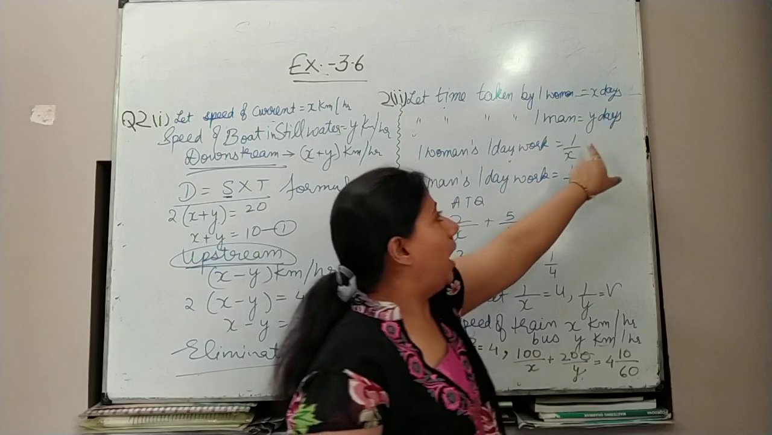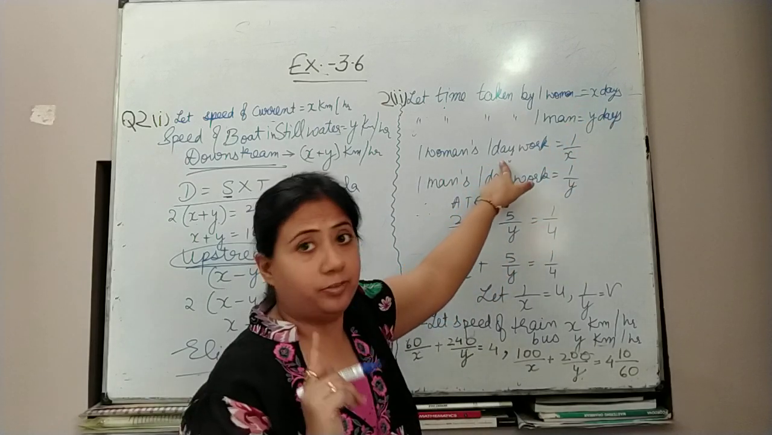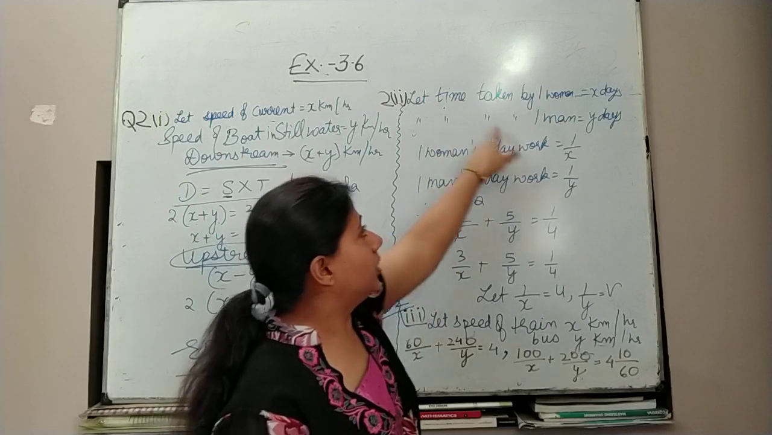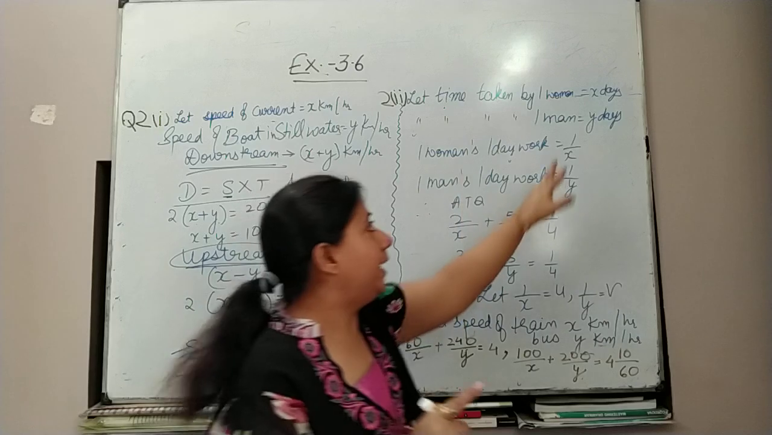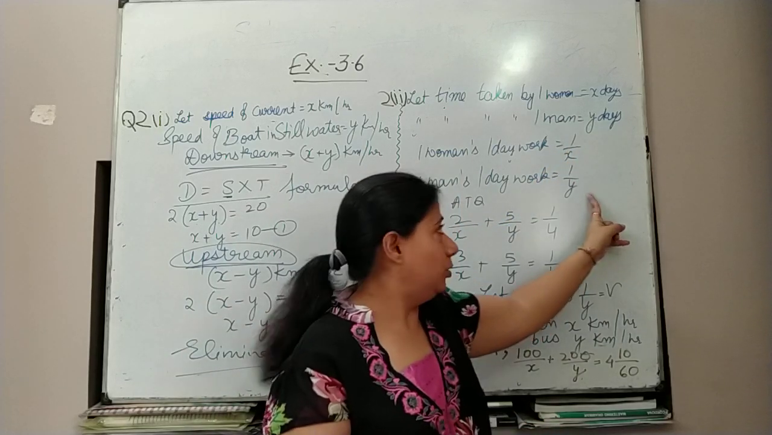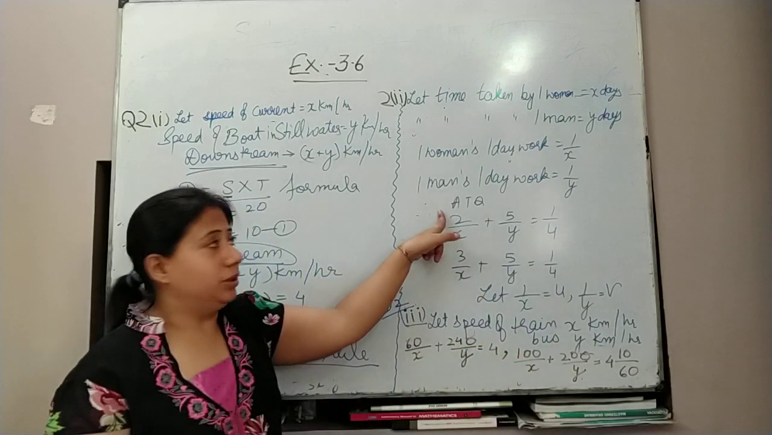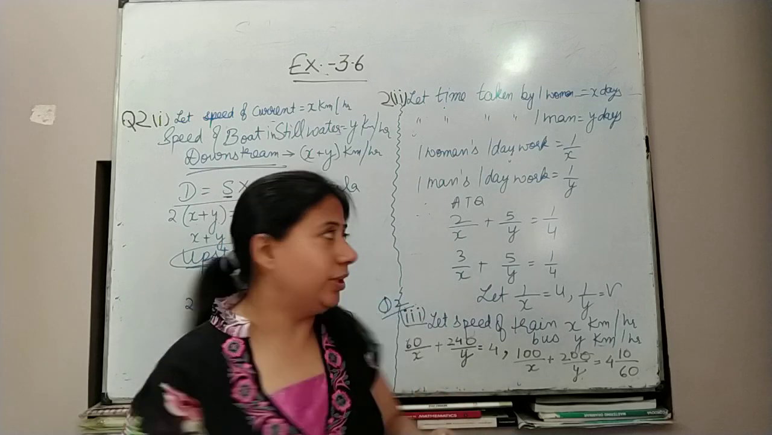So this part, when I am reciprocating the days, it becomes the 1 day work. Again, for the man also, he is taking y days. So in 1 day, he is doing 1 over y portion of the work. According to the question, 2 women and 5 men are completing the work in 4 days.